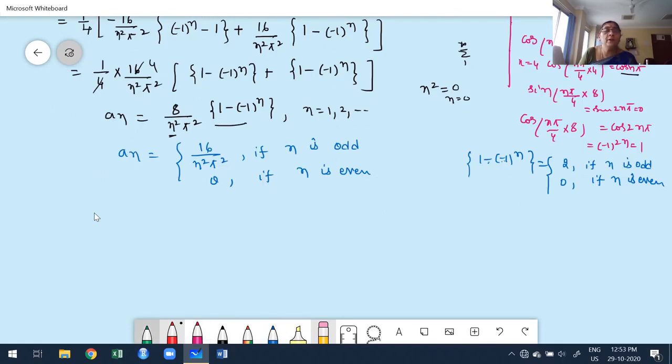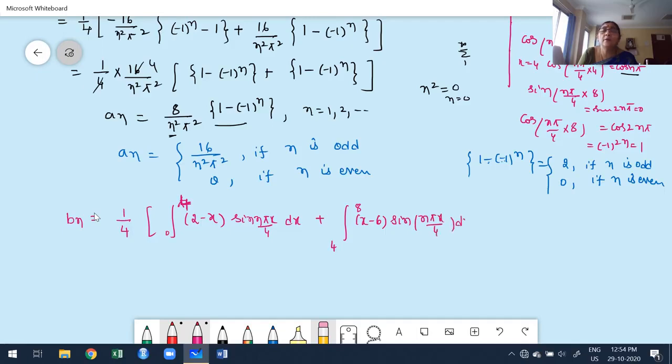Now in the bn, I'm going to keep 1 by 4 outside. I have to split the integral 0 to 8. What's the function? The function is 2 minus x into sine of n pi x by 4 with respect to x, from 0 to 4. And this is from 4 to 8. The function is x minus 6 into sine of n pi x by 4 with respect to x.